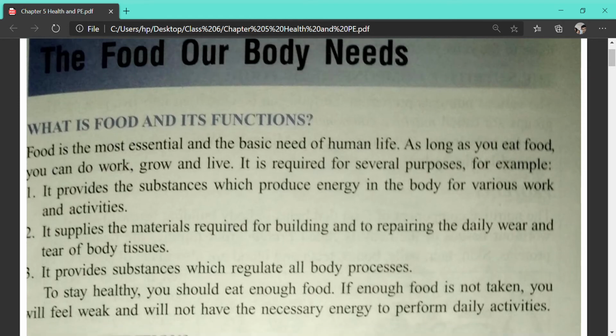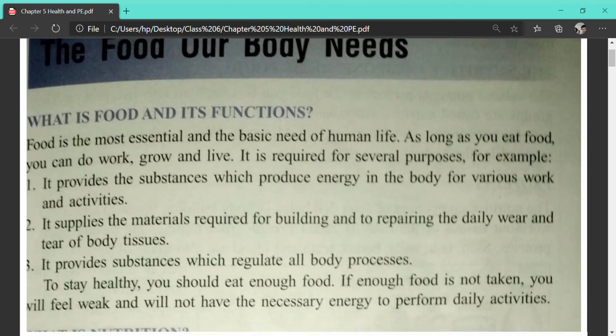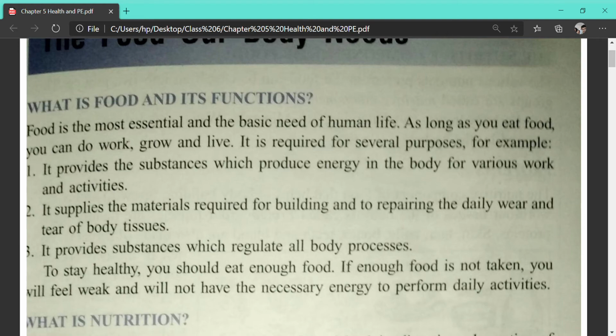So food and its function, what happens? Food contains different types of nutrients. What are the 5 types of nutrients? We know: carbohydrate, fat, protein, minerals and vitamins, out of which minerals and vitamins protect us from various diseases. Carbohydrate and fat give us energy, and protein helps us to develop and repair our body.